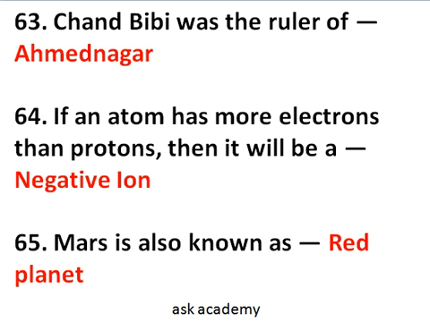Chand Bibi was the ruler of Ahmednagar. Chand Bibi is also known as Invincible Lady of Ahmednagar, and she was married to Sultan of Bijapur, that is Ali Adil Shah. Question number 64. If an atom has more electrons than protons, then it will be a negative ion. Okay. Question number 65. Mars is known as red planet, and what is the blue planet? Of course it is Earth.